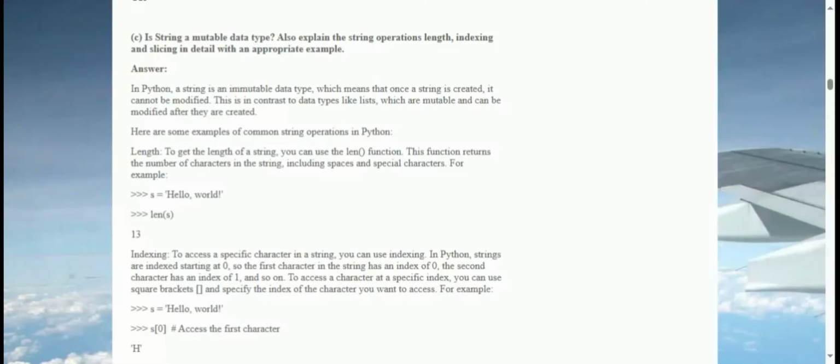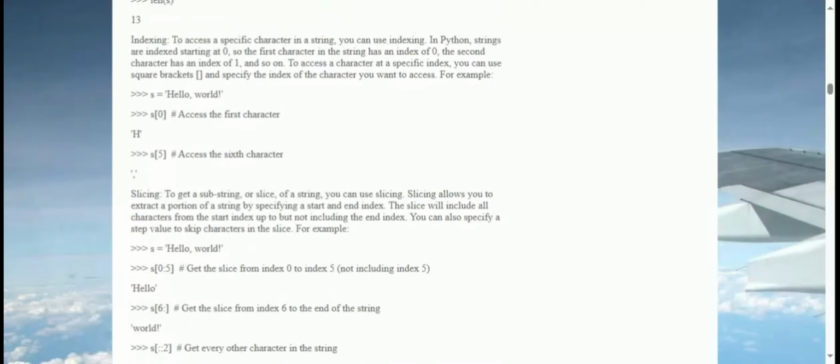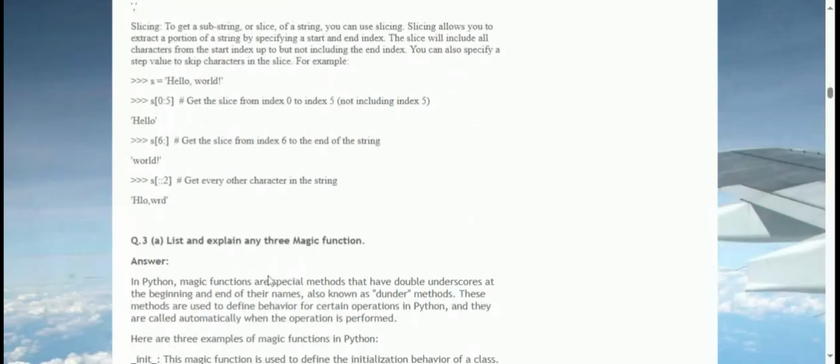To access a character at a specific index, you can use square brackets and specify the index of the character you want to access. For example, s = "hello, world"; s[0] # access the first character: h. s[5] # access the sixth character: comma. Slicing. To get a substring, or slice, of a string, you can use slicing. Slicing allows you to extract a portion of a string by specifying a start and an end index. The slice will include all characters from the start index up to but not including the end index. You can also specify a step value to skip characters in the slice.